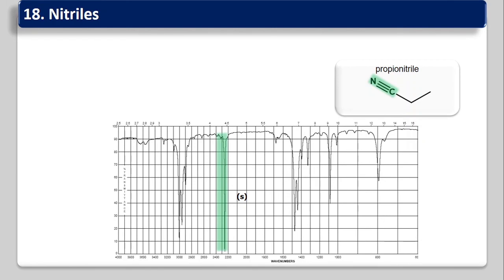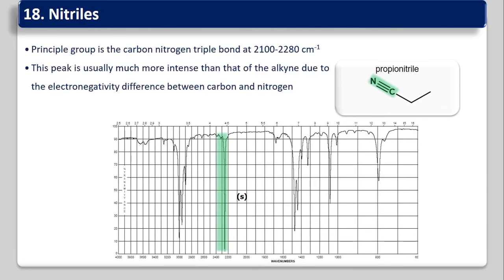Now we'll see propanonitrile. So the C≡N triple bond is called a nitrile. The principal group is the carbon-nitrogen triple bond, which comes around 2100 to 2280 cm⁻¹. The carbon-carbon triple bond also comes near that place. This peak is usually much more intense than the alkyne due to the electronegativity difference between carbon and nitrogen. So this peak is a very sharp singlet, a strong peak.